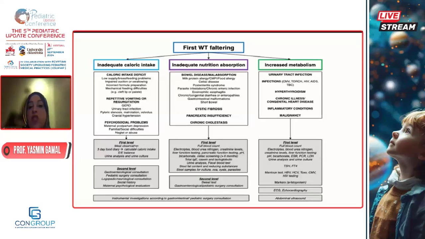At the first level, observe the meal, take a 3-day food diary, do urine analysis or urine culture. Second level, refer to GI consultation. If he's not having inadequate nutrient absorption, suspect allergy, suspect celiac. These are the main causes of malabsorption: cystic fibrosis, pancreatic insufficiency, and chronic cholestasis, and order first level investigation. If it's increased metabolism, mainly chronic inflammation or chronic infections, order the first level, and you may order inflammatory markers later on.